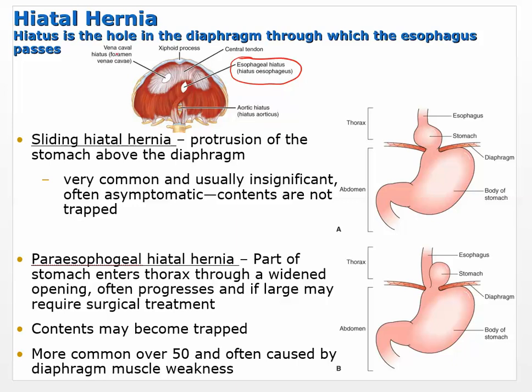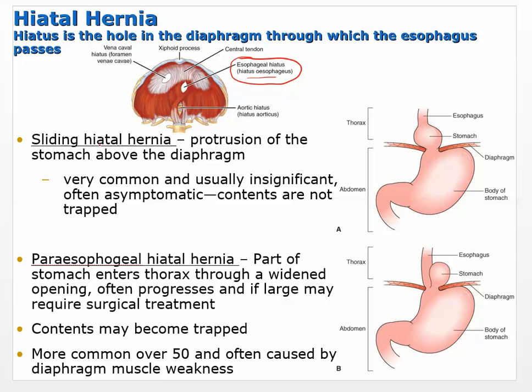We can see another hole over here, the venocaval hiatus, and then we can see the aortic hiatus here. But we're interested in the esophageal hiatus right now. And these are just holes in the diaphragm. So the diaphragm is supposed to be, when it contracts, it pulls on the pleural cavity and causes your lungs to inflate. But this little hole allows food to move through it, through the esophagus.